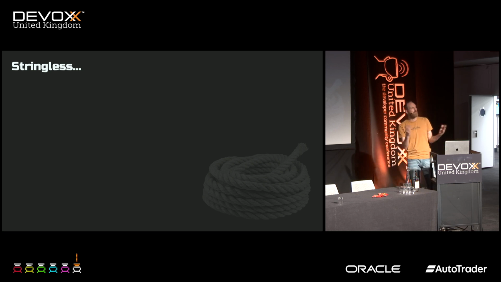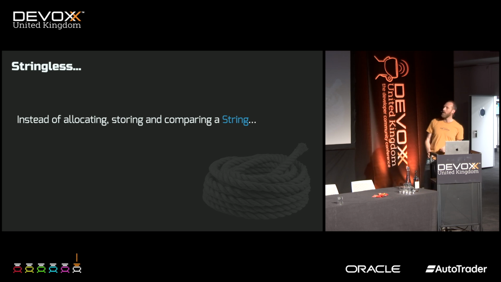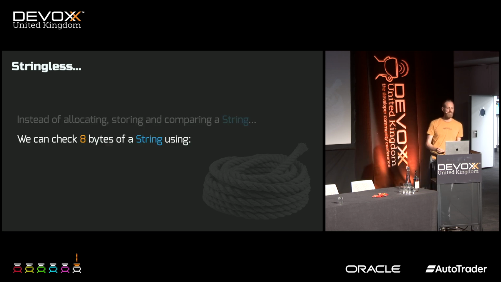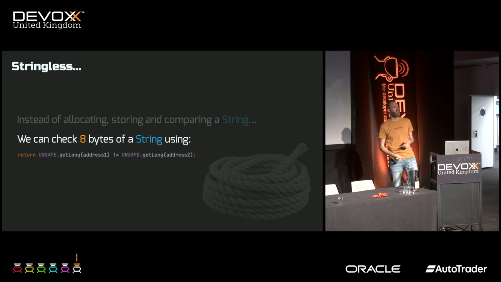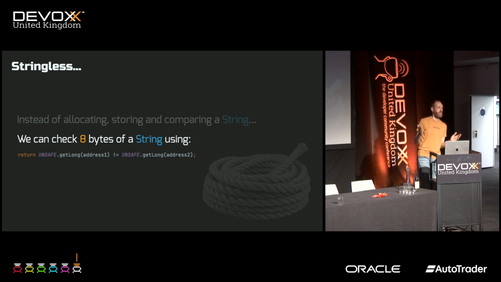Other than that, why are we creating strings? We don't need to. So instead of allocating, storing, and comparing string values, we can just check these 8 bytes in a single go if you look at getLong and getLong, which again processes 8 bytes at the same time by comparing 2 longs together. Perfect.